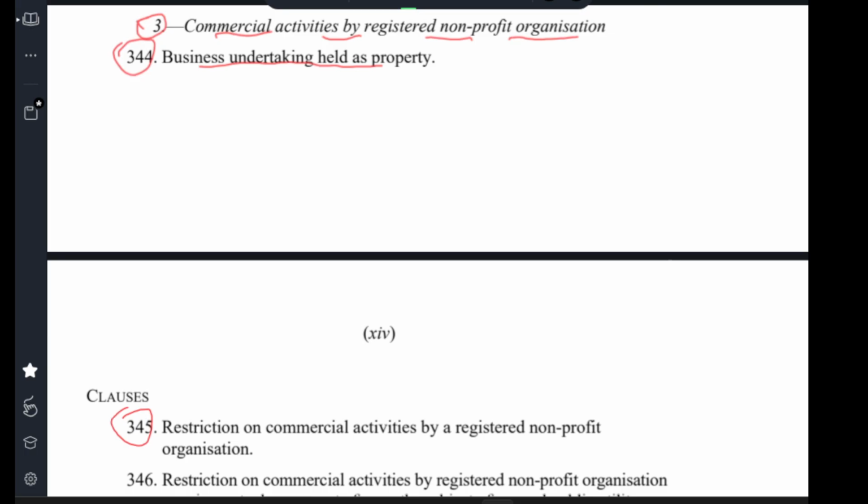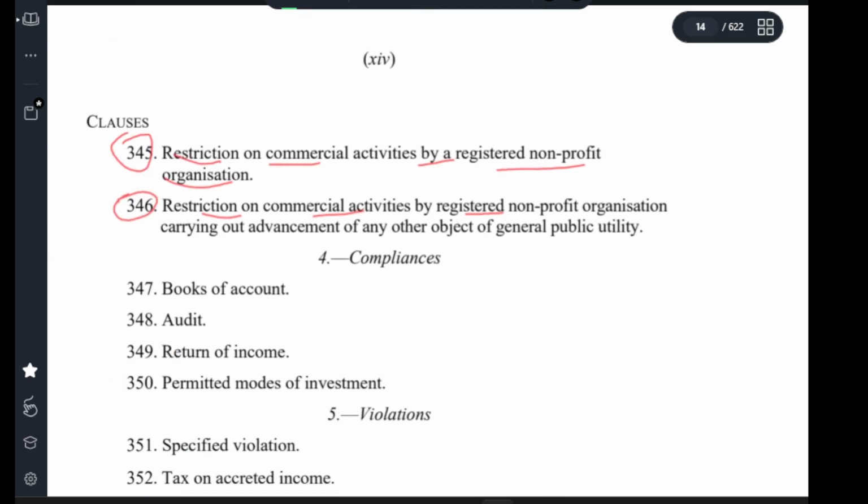Clause 345 restriction on commercial activity by registered non-profit organization. Clause 346 restriction on commercial activity by registered non-profit organization.